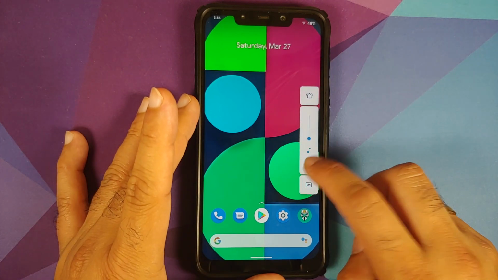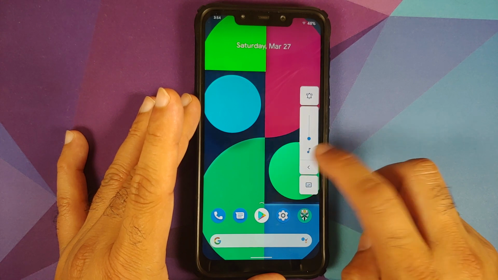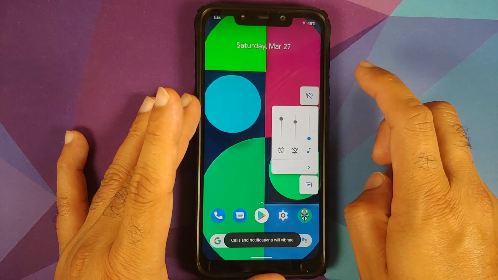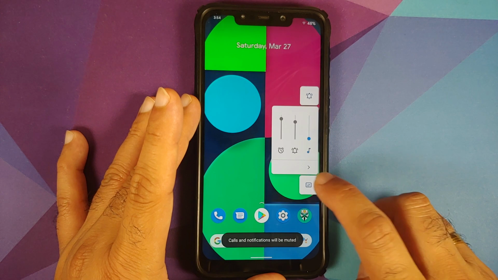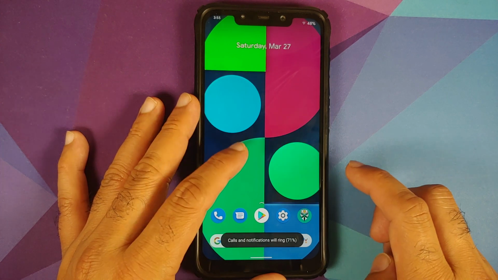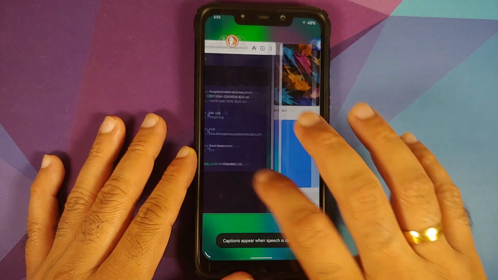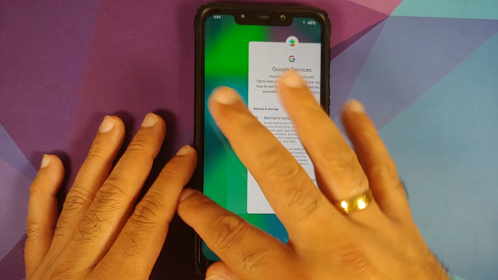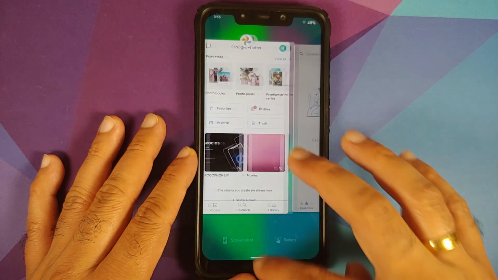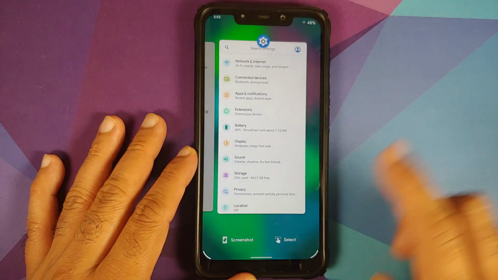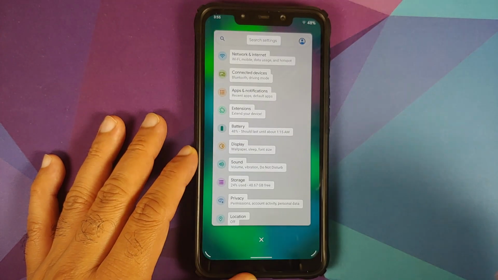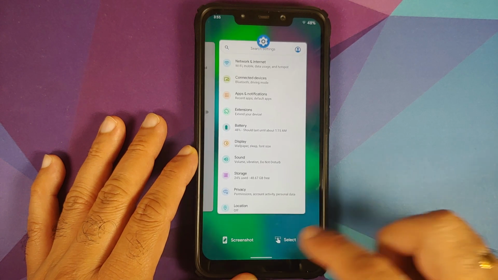Next up, this is how the build is. Let us have a look at the volume panel. Here it is. Volume panel, you have the button on top to switch between the different ringer modes, and this button here is to enable or disable live caption. Then we can have a look at the recents. Here it is. Everything is smooth, no jitters and no lags. Then we can also check for Select. Here it is. Select works like a boss, no errors.